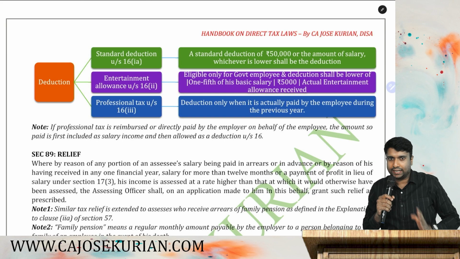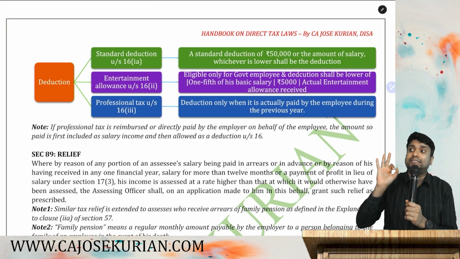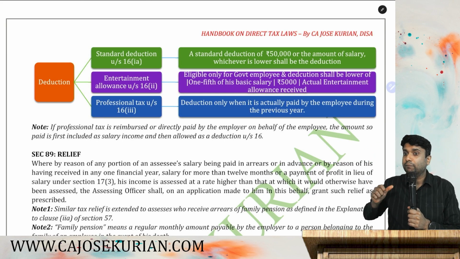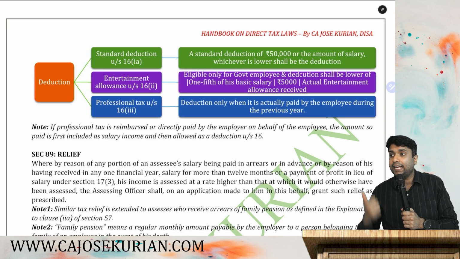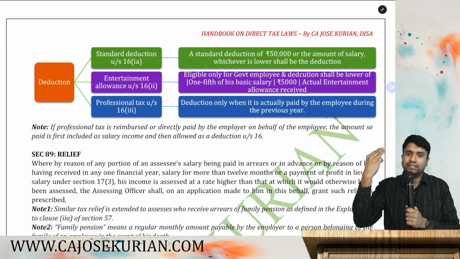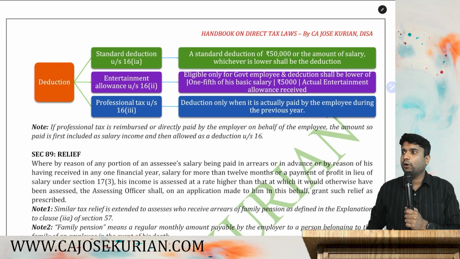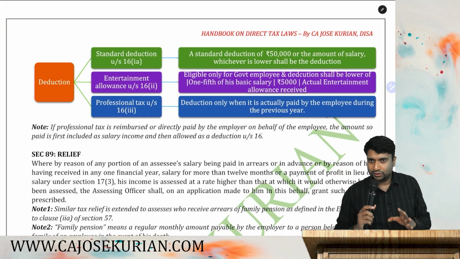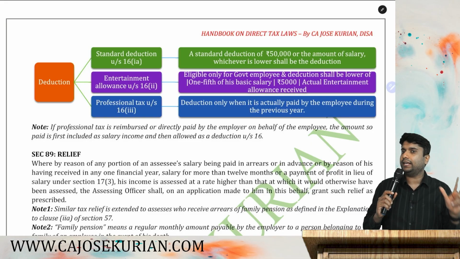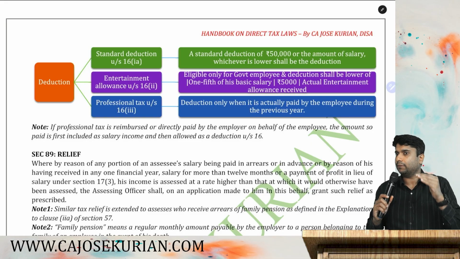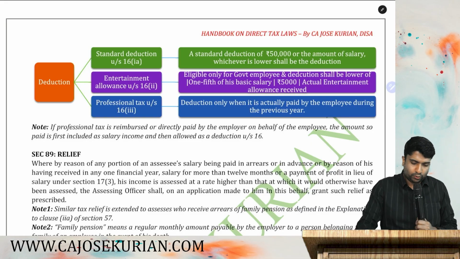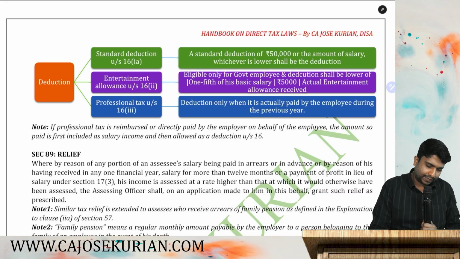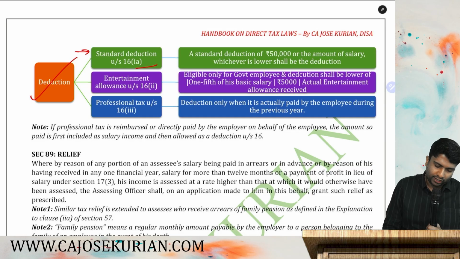From gross salary, an assessee can take 3 types of deduction. That is what we are going to discuss right now. Are you with me? From gross salary, every person can take 3 types of deduction. So, deduction from the head salary. Let's understand which are the deductions that we can claim. Number 1, what is it?